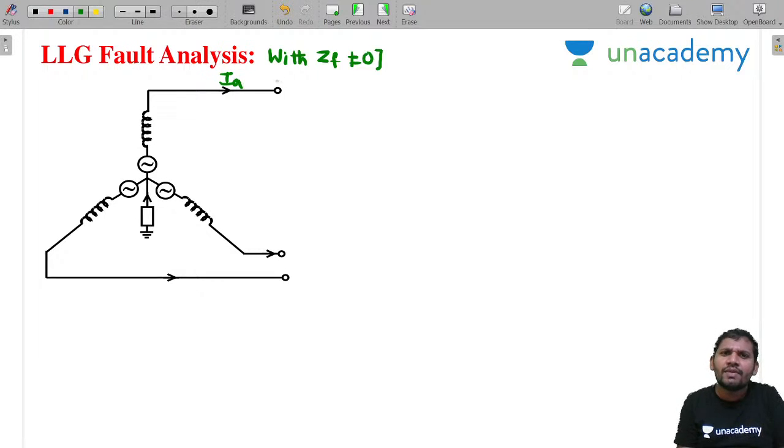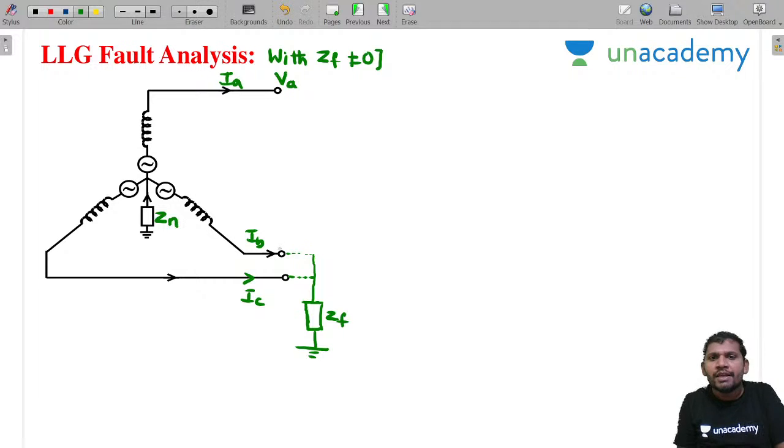This is IA, this is VA. What condition changes if ZF is connected? Concentrate on the heart of the concept; once you know it, the remaining you can do on your own. This is IA, this is IB, and this is IC. Now assume there is a fault between lines B and C, and it is a grounded fault, a line to line grounded fault. I am assuming some fault impedance ZF, and the fault is grounded through it.